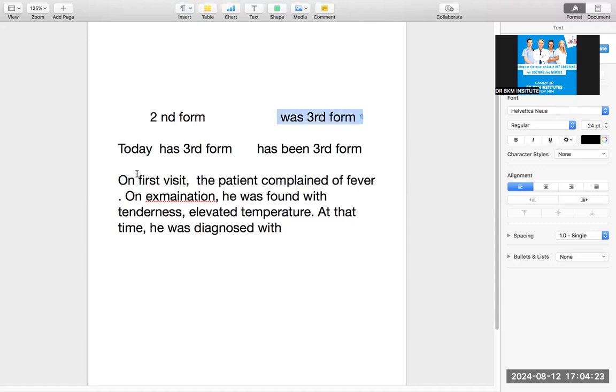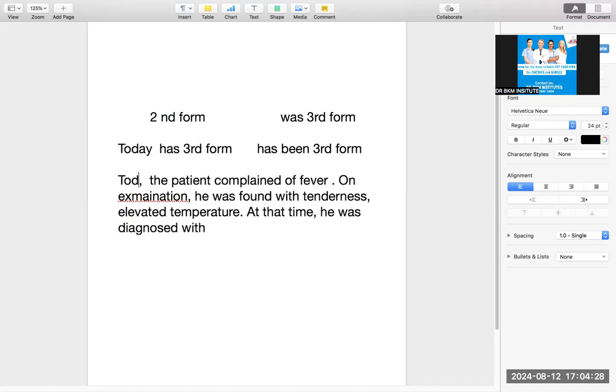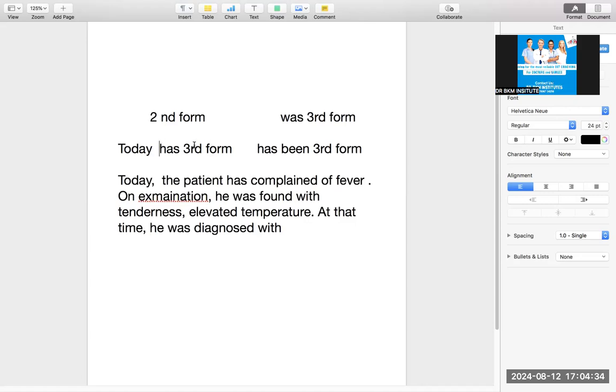So when we talk about the today visit, we just change few things. We say today. Then we say patient has complained of because it's an active thing. So has. So these are the only tenses I always say to remember. And then if you are talking about passive voice, you will say on examination, he has been found with. Then at that time, you cannot say it because it's today. At that time means past. So you will say, now he has been found with, or now he has been suspected with. So I'm just talking about the grammar at the moment. So this is the only grammar of OET, I always say.